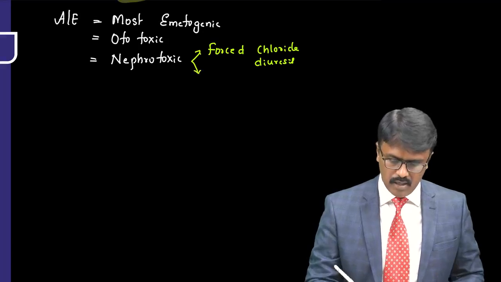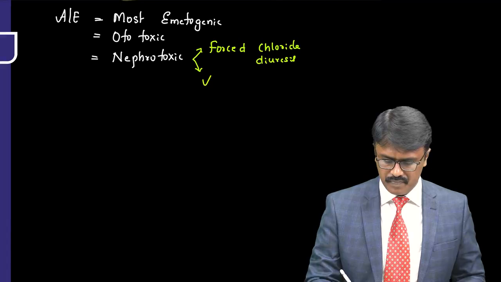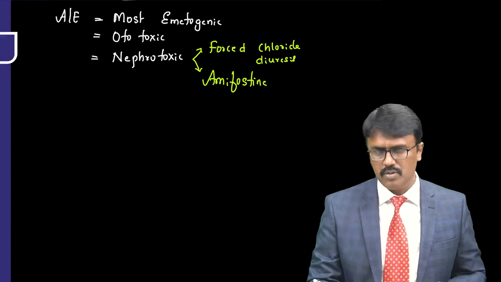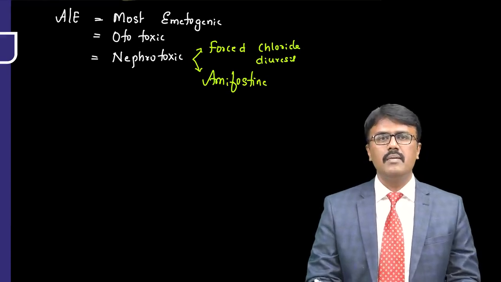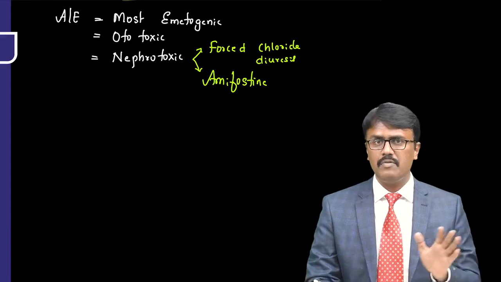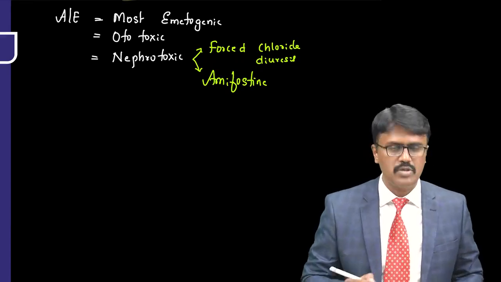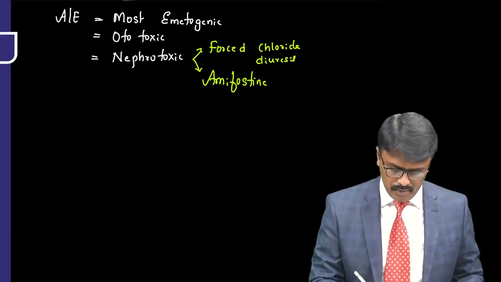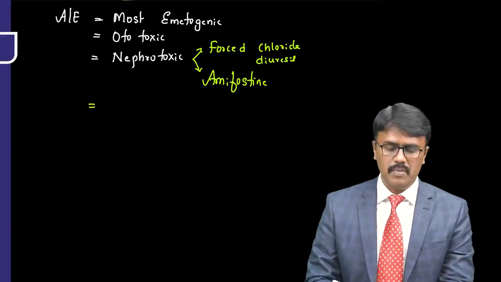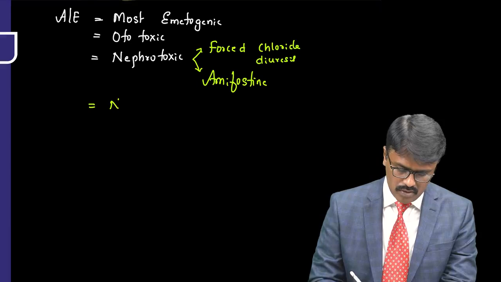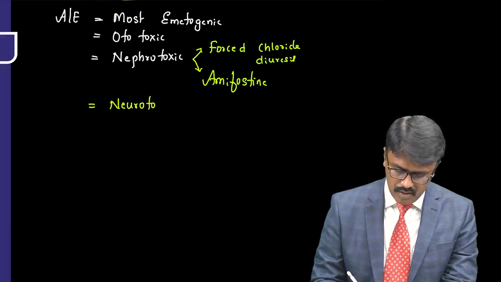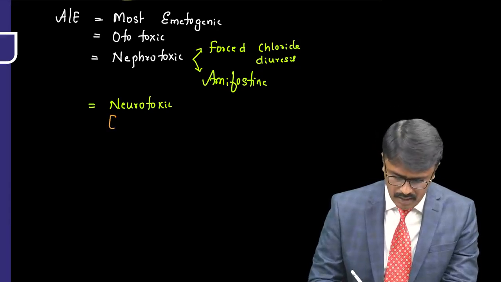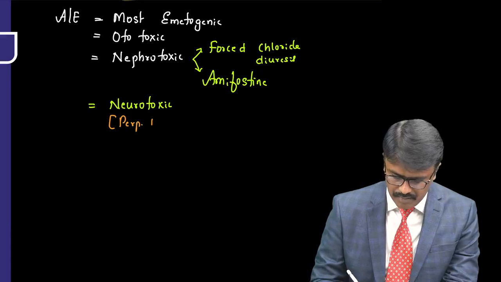Forced chloride diuresis. And one more thing we use is amifostine. Amifostine is a radioprotector, but it is also used in the management of cisplatin nephrotoxicity. So that is amifostine. So it is one of the most emetogenic, ototoxic and nephrotoxic drugs. And one more important thing is that it is also neurotoxic. Okay, sir, it is neurotoxic, but what does it produce? It produces mainly peripheral neuropathy.